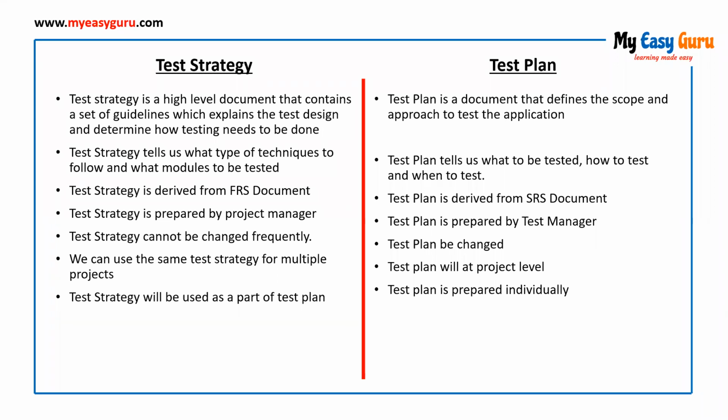On the other hand, test plan is a document that is prepared by the test manager. And this will be different for different projects. Every project will have its own separate test plan document. Test strategy is derived from the FRS document, whereas test plan is derived from the SRS document. So every project will have a separate test plan, but multiple projects can have the same test strategy.